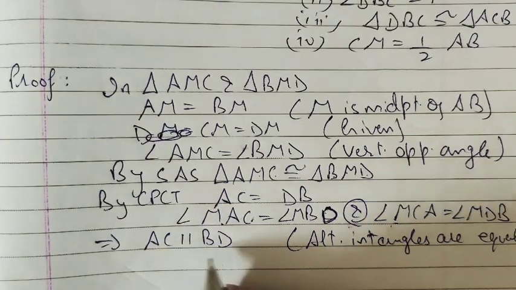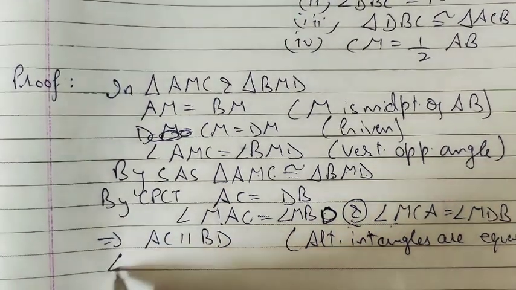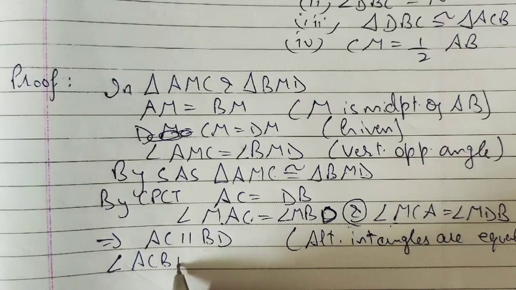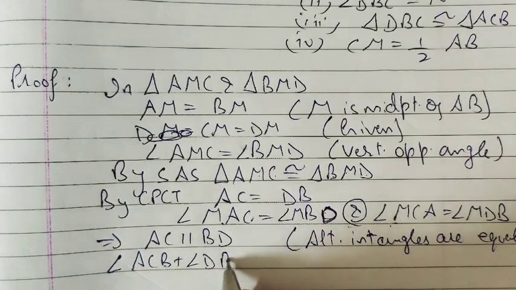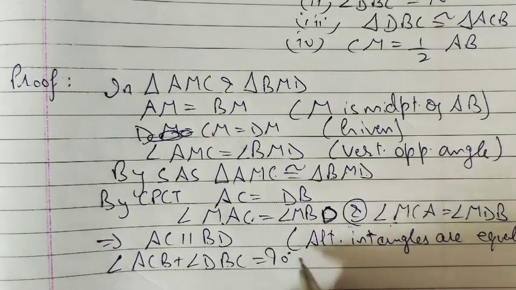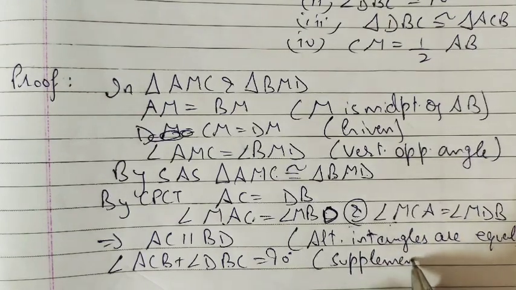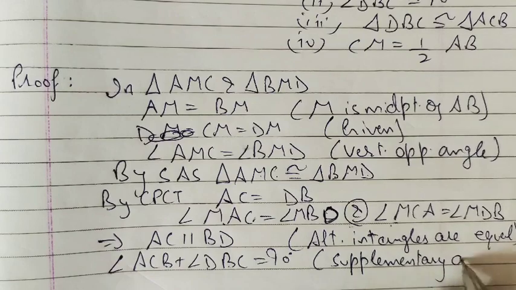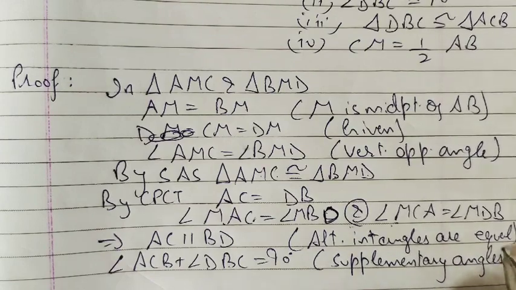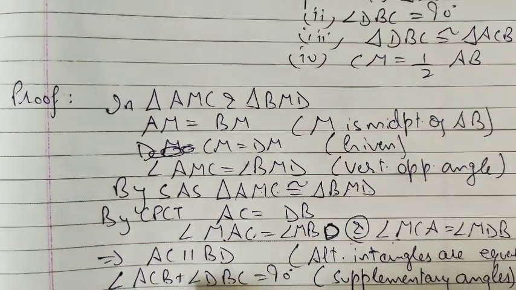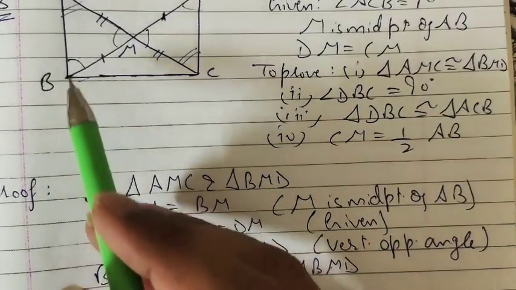Now if two lines are parallel, then angle ACB plus angle DBC is equal to 180 degrees. The reason is supplementary angles, or we can say co-interior angles.